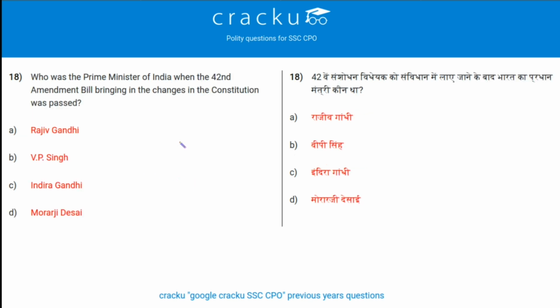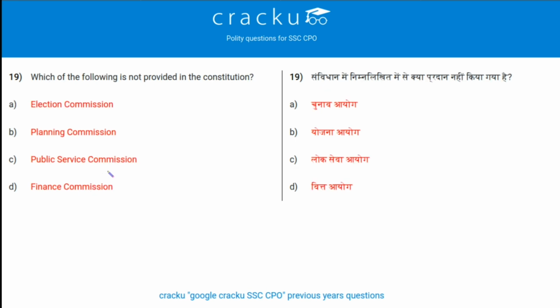Next question. Who was the Prime Minister of India when the 42nd Amendment Bill bringing the changes in the Constitution was passed? The 42nd Amendment is also known as mini Constitution, as there were major changes made in the Constitution, even in the preamble, and the Prime Minister of India at that time was Indira Gandhi. So option C is the correct answer.